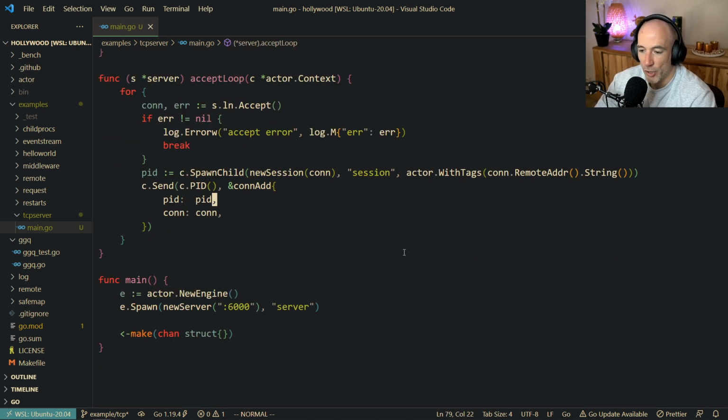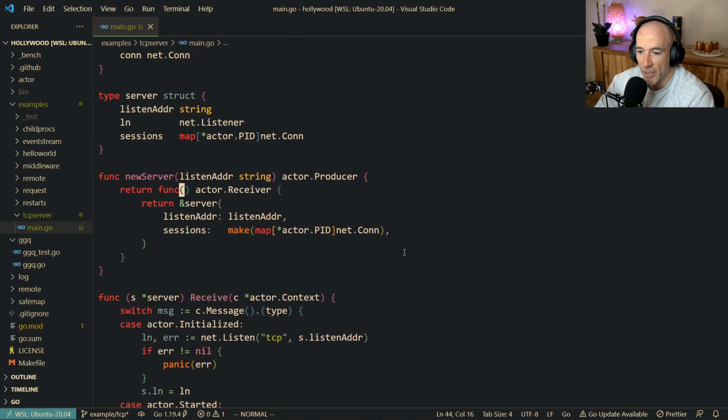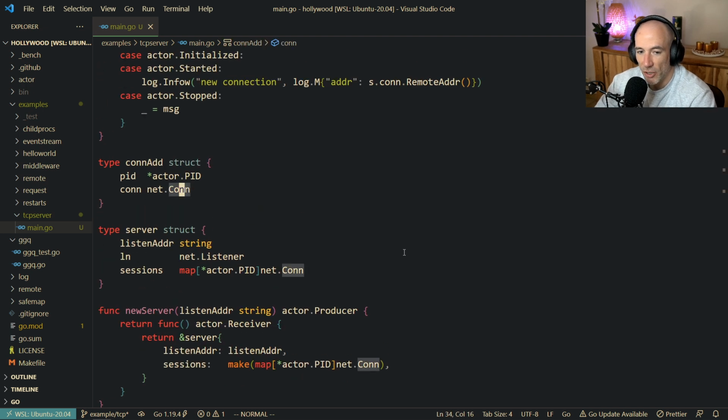So that's fine. We're going to spawn. We're going to send ourselves a message. We're going to add this connection. That's fine. Okay, cool. The next thing we're going to do is we're going to make an echo server. That basically means if we send a message, we also need to read and reply.